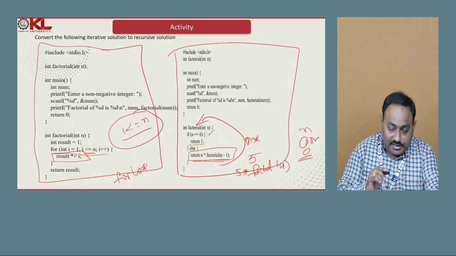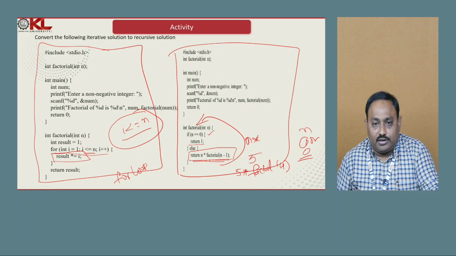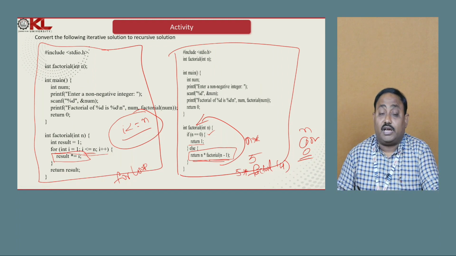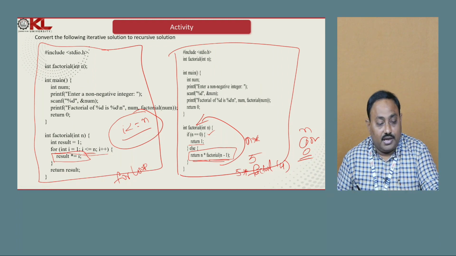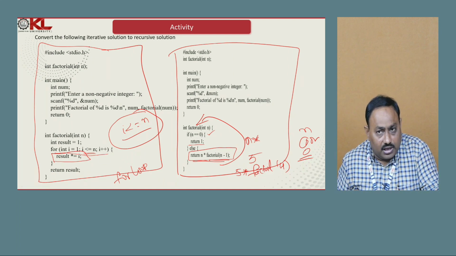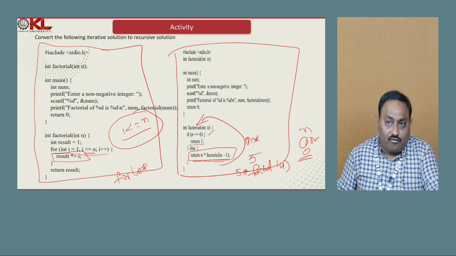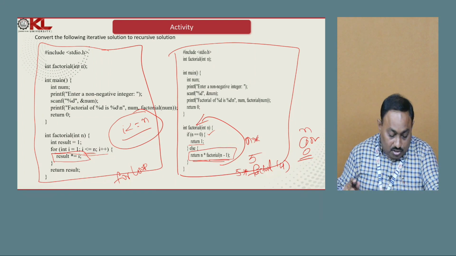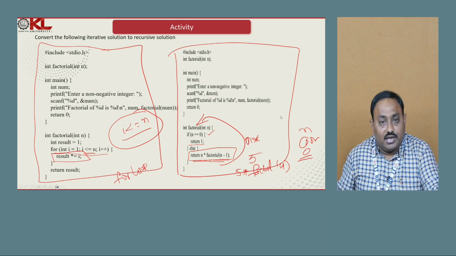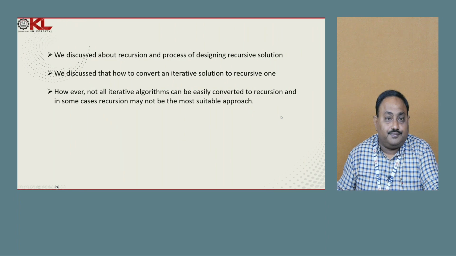That means from this example we can understand that most of the iterative algorithms can also be implemented by using a recursive solution, but it is not advisable to write a recursive solution for all the algorithms. The algorithms which are good enough for recursive solutions, those you can take as recursive solutions, otherwise let them be done in an iterative manner.